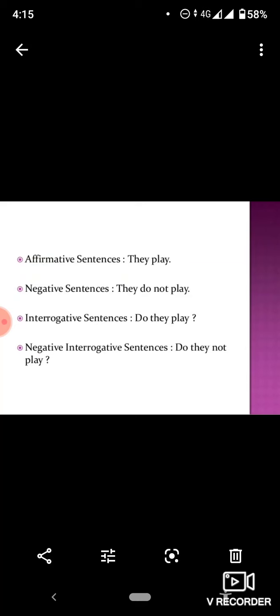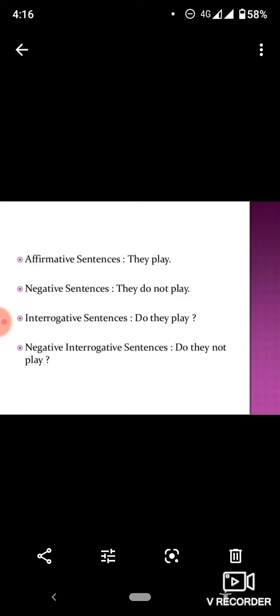The rule: the affirmative sentence takes the first form of the verb. They play. Negative, do or does plus not plus first form of the verb. They do not play. Interrogative, you have do, does plus subject plus first form of the verb and a question mark. Negative interrogative sentences, do or does plus subject plus not plus first form of the verb.